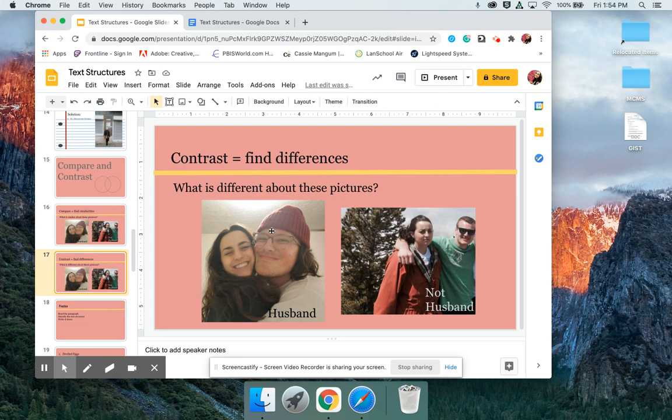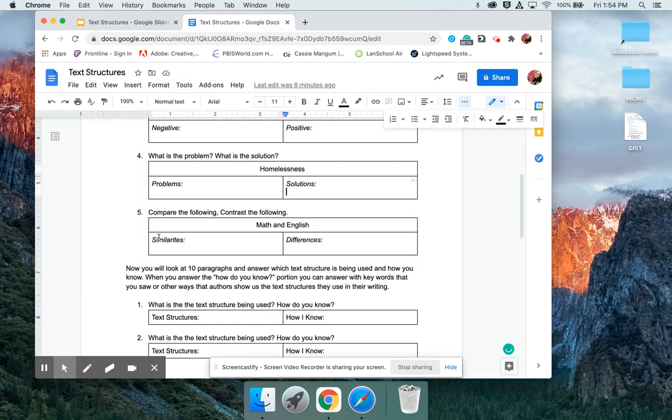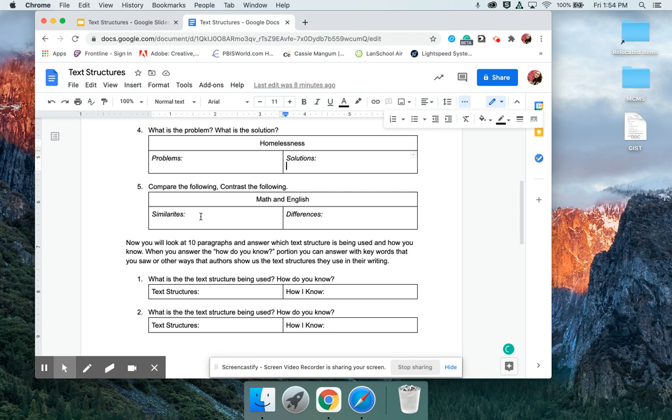Then you're going to look at the contrast. So what is different about these pictures? Once again, Miss Mangum Wilson with her husband and Miss Mangum Wilson not with her husband. Okay, now we're going back to your doc, and we're going to compare and contrast the following. Our topic is going to be math and English. So what do math and English have in common? What do math and English not have in common?